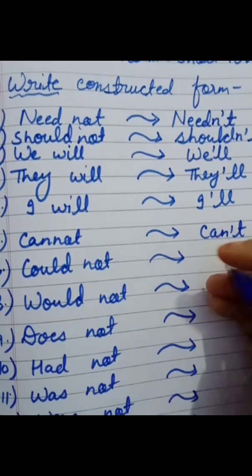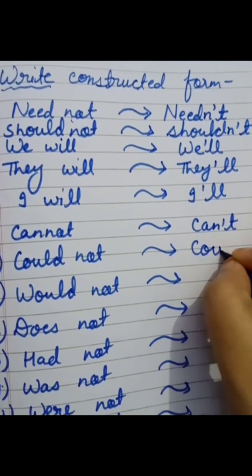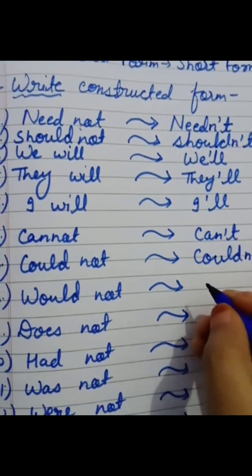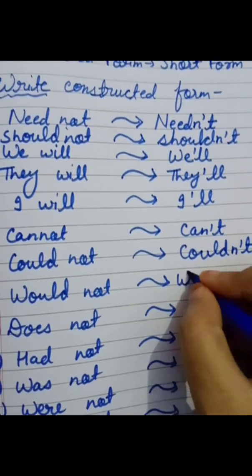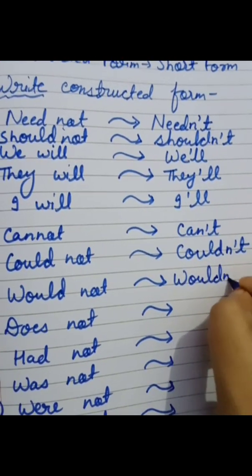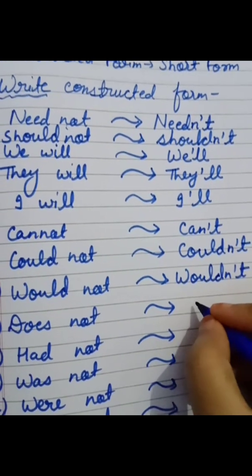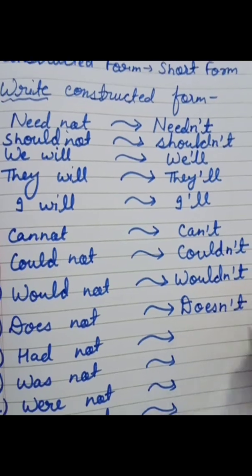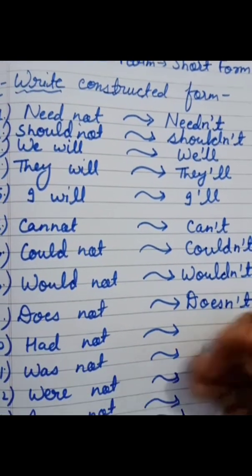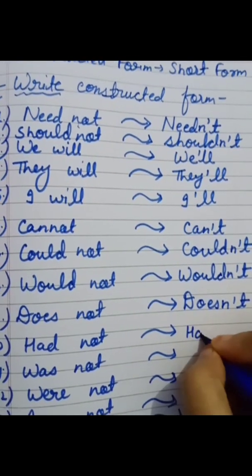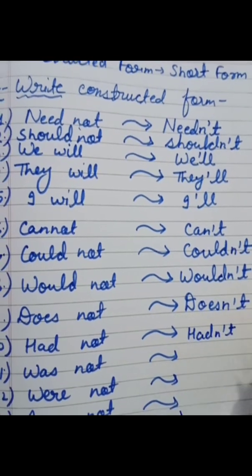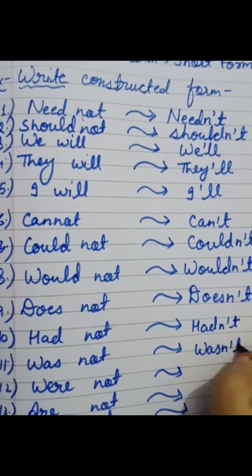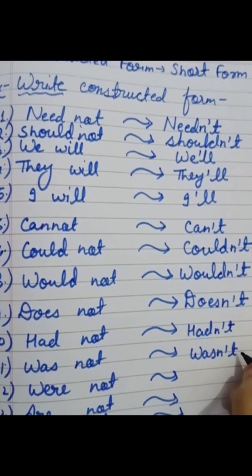Couldn't. So write could, then n, then apostrophe t. Wouldn't. Write would, n, apostrophe t. Doesn't. Write does, n, apostrophe t. Hadn't. Write had, n, apostrophe t. Wasn't. Was, n, apostrophe t.